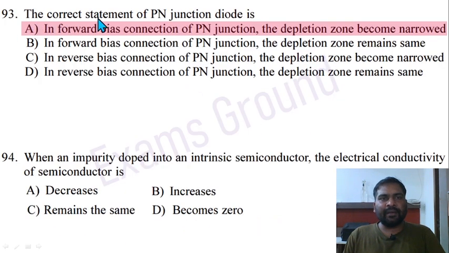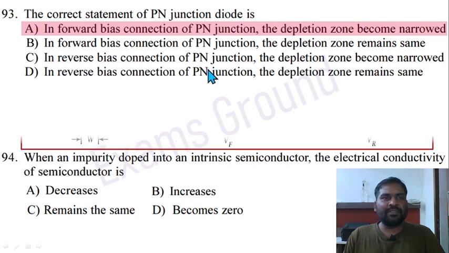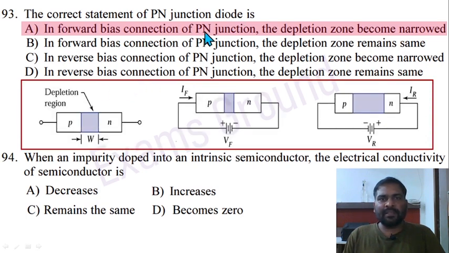Question 93. The correct statement of PN junction diode is. So in forward bias condition PN junction the depletion zone becomes narrowed, becomes smaller, in reverse bias it becomes bigger. Option A is correct.